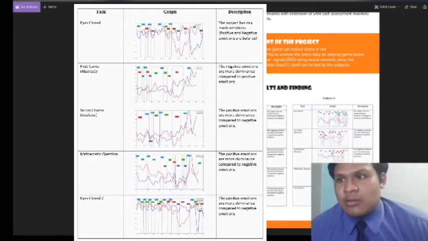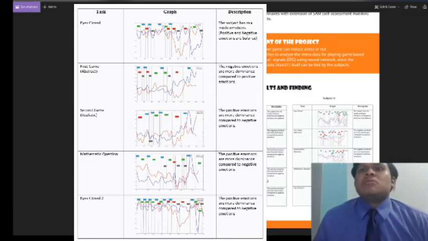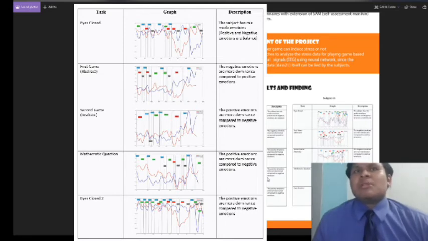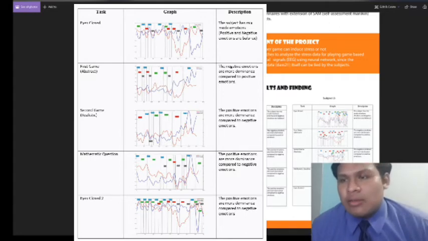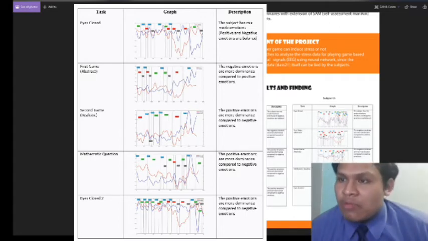It shows that the positive emotion is more dominant compared to the negative emotion. We expected the subject to feel more stress, because usually when you answer math questions, you feel pressure and stress, but it shows a difference from what we expected.